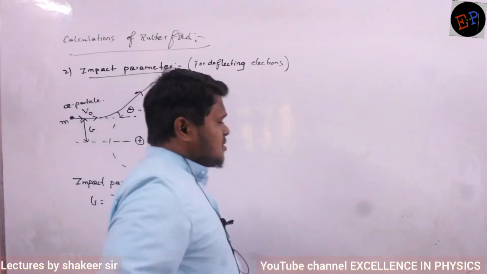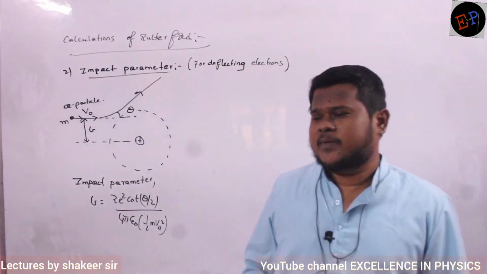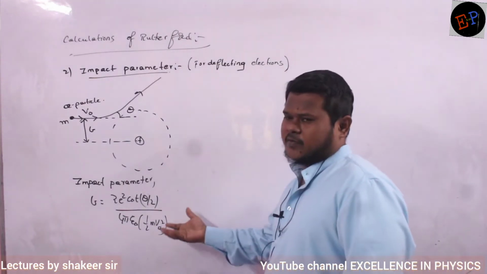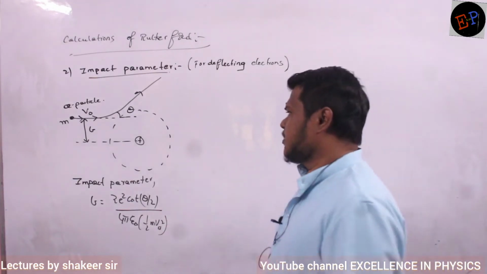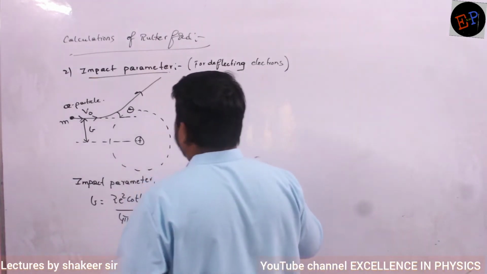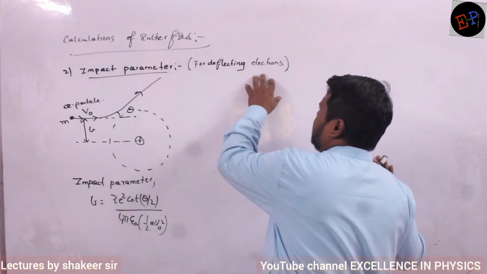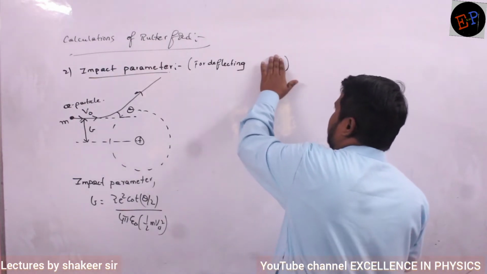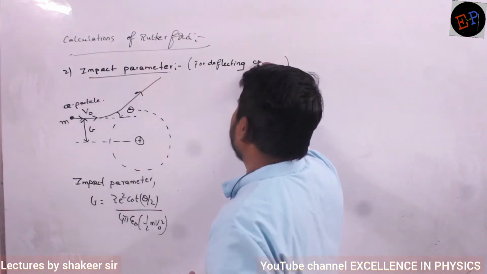We are studying the second calculation made by Rutherford, which is called the impact parameter. Derivation is not required for this one, just the equation we will write down. So what is meant by impact parameter? This is for the case of deflecting alpha particles.